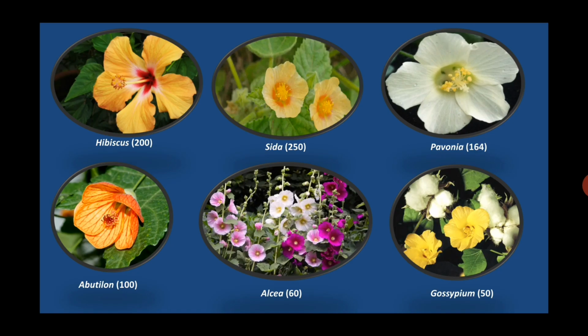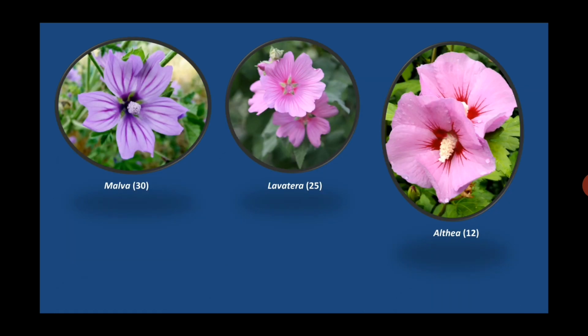Main genera belonging to this family are Hibiscus with 200 species, Sida with 250 species, Pavonia 164, Abutilon 100, Alsia 60, Gossypium that is cotton 50 species, Malva 30 species, Lavatera 25 species and Althaea 12 species.